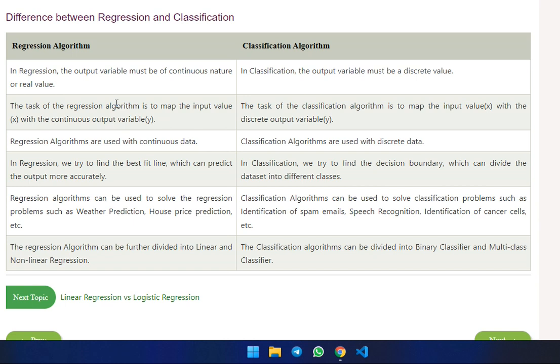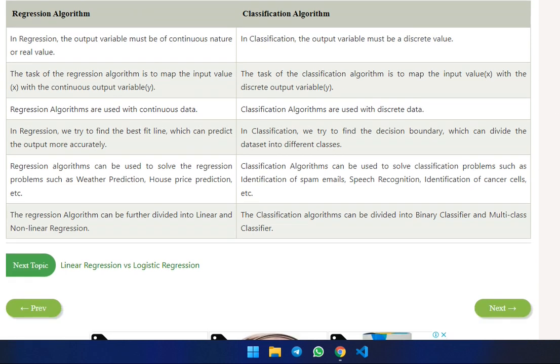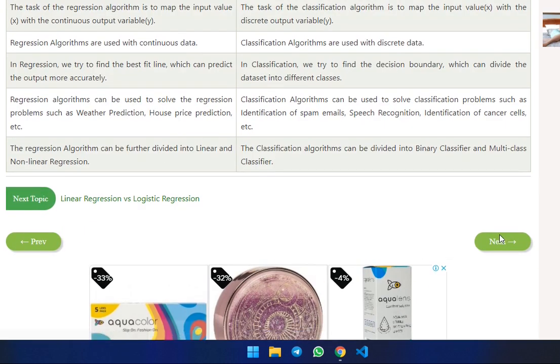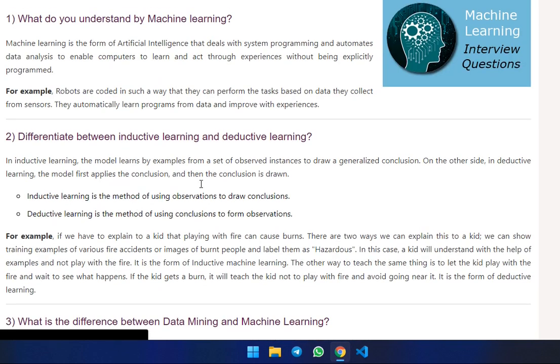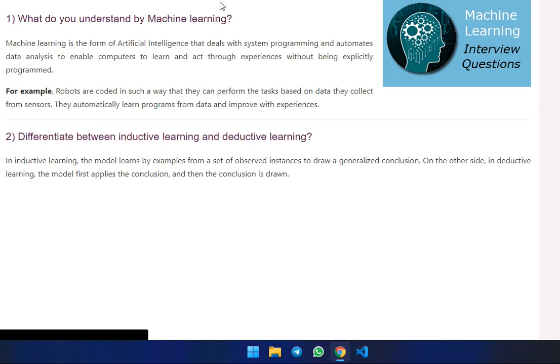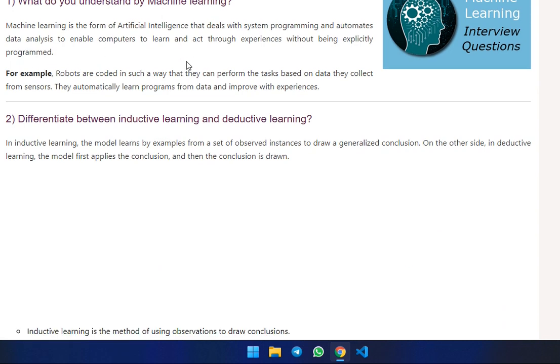Regression is divided into linear and non-linear. Classification is divided into binary classification and multi-class classification. This is the major difference between regression and classification. Then we are moving to linear regression and logistic regression. What is the meaning of regression?